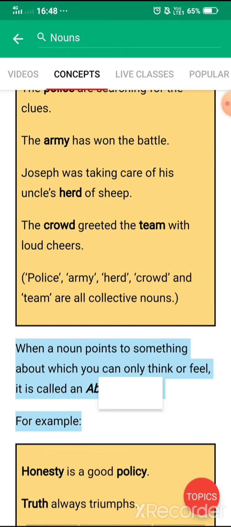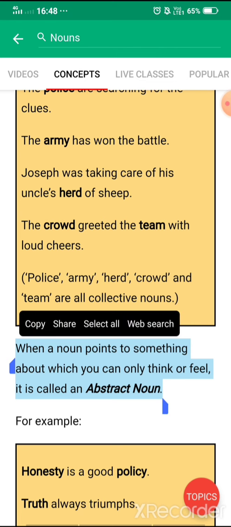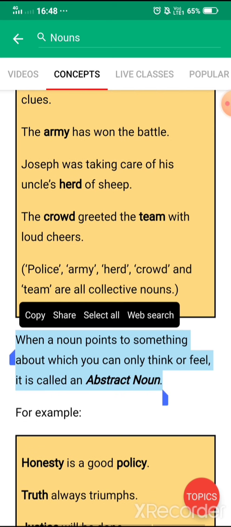Next is, see, there are certain collective nouns which you have to learn, because this will always help you to increase your vocab. Next is abstract noun. As I told you, it is about a feeling, an idea. So when a noun points to something about which you can only think or feel, it is called an abstract noun.